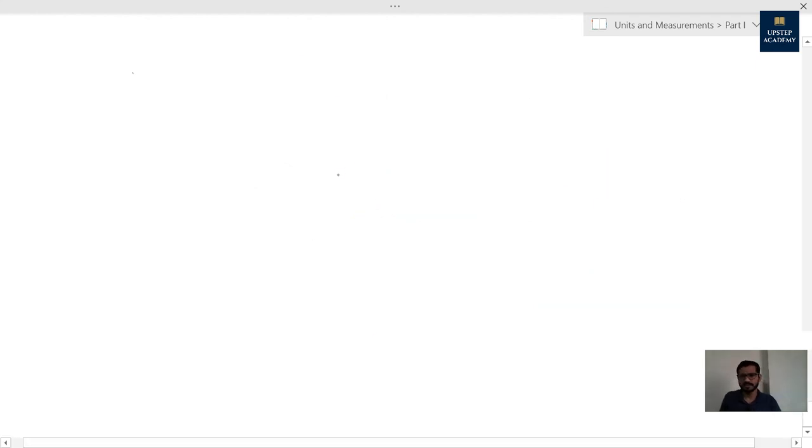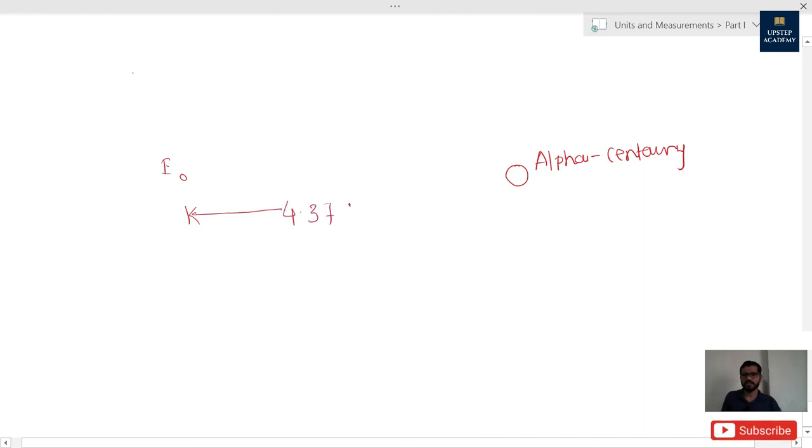This parallax method can also be used to measure the distance between Earth and stars, but keep in mind stars are at a very far distance from the Earth. The nearest star we know is Alpha Centauri. Suppose this is Earth, and the distance between the star Alpha Centauri and Earth is 4.37 light years.